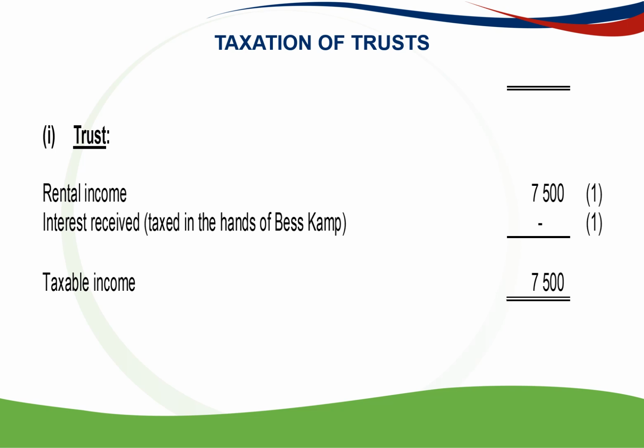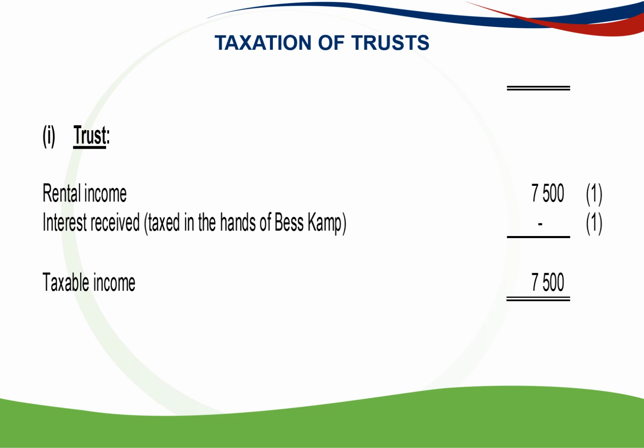Now the taxable income of the trust. So what remained in the trust was rental income of 7,500 Rand after all the distributions were made to the beneficiaries, and there was interest that remained of 29,500 Rand.